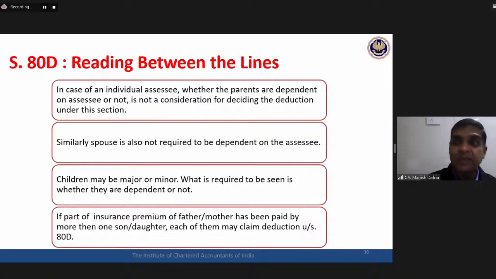Similarly, not available with respect to grandchildren. Available only with respect to any child of the assessee. So father paying health insurance premium for son, the deduction is available. Grandfather paying insurance premium for grandson, deduction is not available.